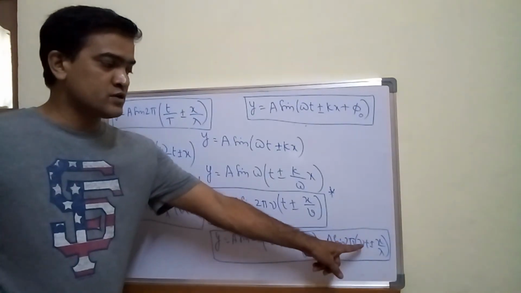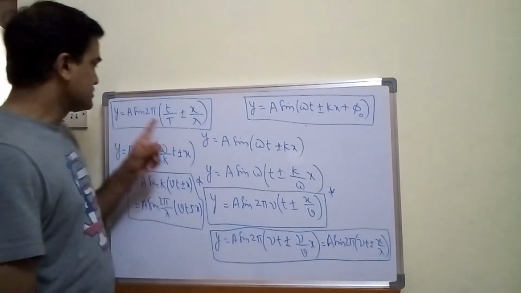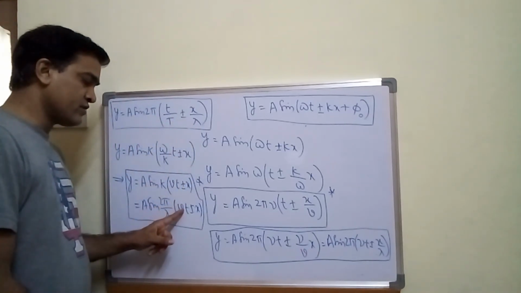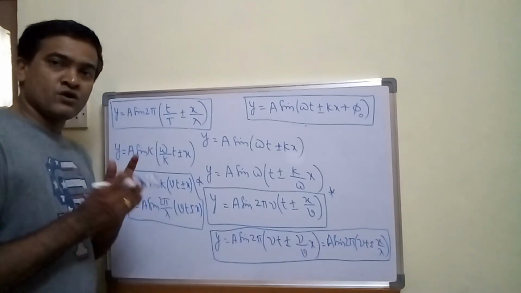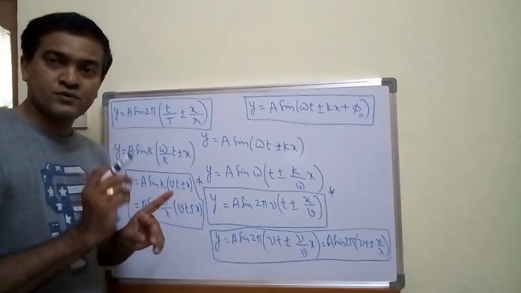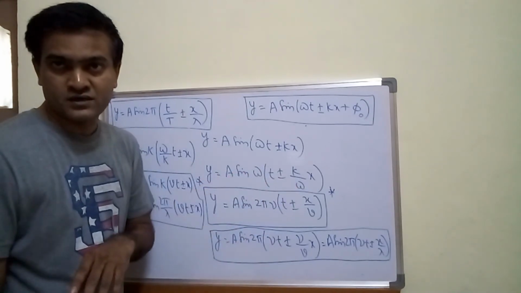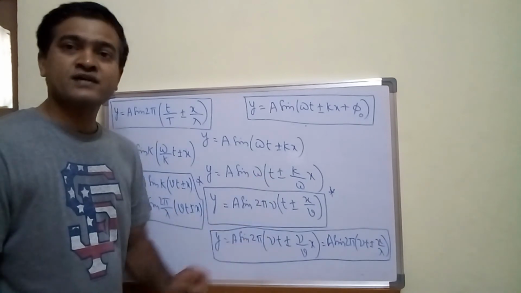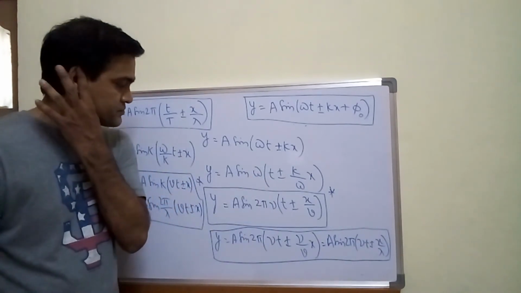Here this is in terms of frequency and wavelength, this is in terms of time period and wavelength, this is in terms of velocity and wavelength. Remember, in all these equations x and t are there because y depends upon both parameters, position of the particle x and time t.